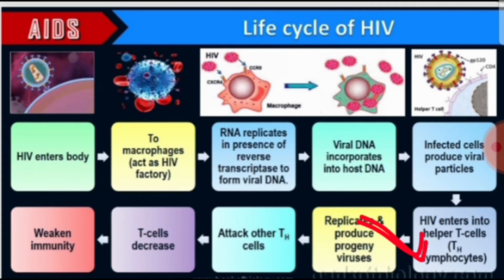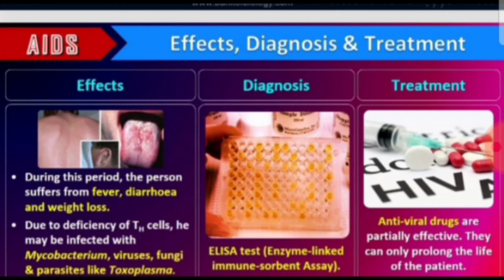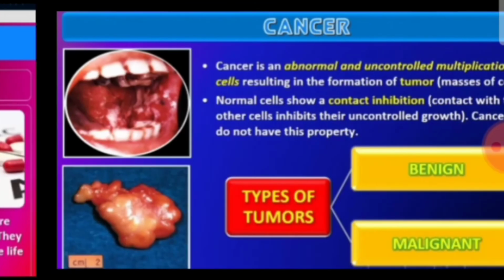They are attacked by the HIV, and the macrophages act as an HIV factory by producing new HIV viral particles. They are going to infect the healthy cells. Now HIV can be diagnosed by a test called ELISA, enzyme linked immunosorbent assay. Very important test you have to remember.